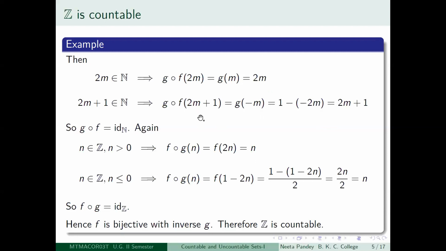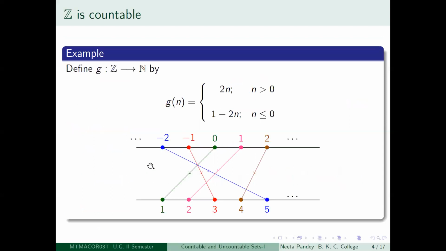So again, you have to look at what is happening to f composed G. If we want to check f composed G, you recall you have to first apply G and then apply f. So you have to differentiate the numbers according to the definition given in G, that is for n greater than 0 and n less than or equal to 0.